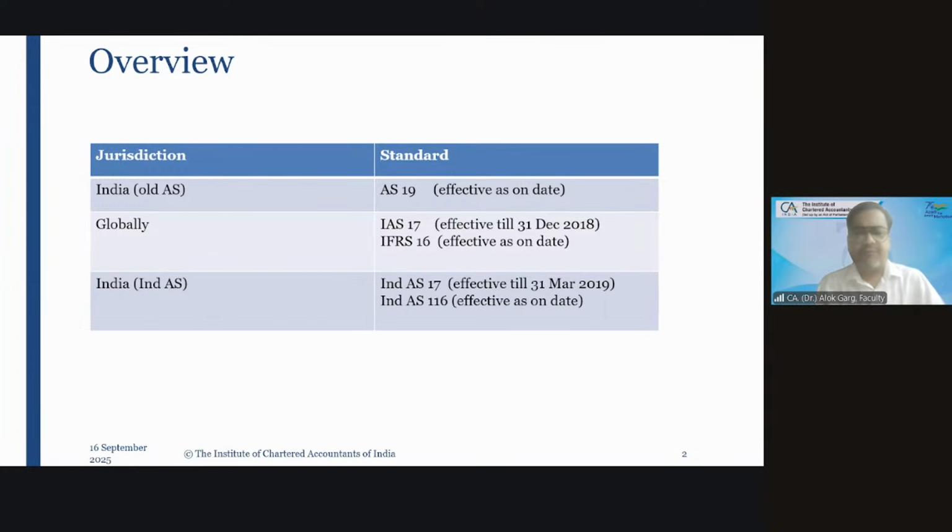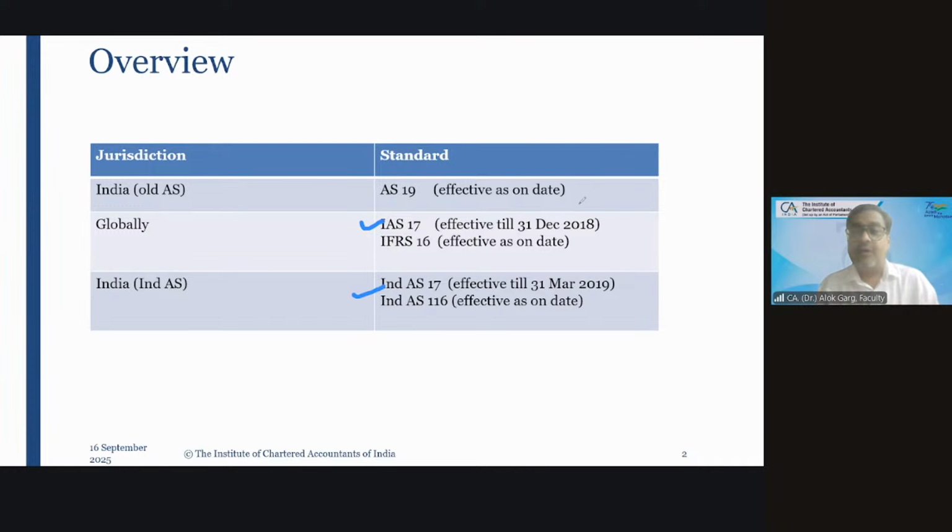Okay. So friends, when Ind AS were notified in India, at that point of time, globally in IFRS, there was IAS 17, International Accounting Standard 17, and we in India had notified Ind AS 17. Right?